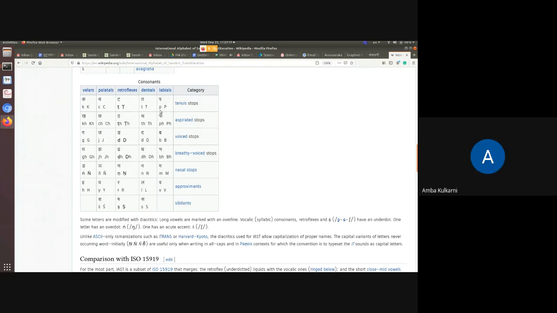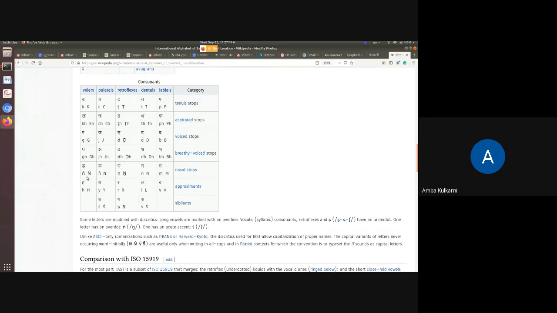And pa is P. So ta, tha, da, dha have a dot below: ta, da. And here there is ta, tha, da, dha with no dot. So cha, chha, ja, jha, ta, tha, da, dha, ta, tha, da, dha, pa, pha, ba, bha. Ma and na are simple, but nga, nya and na, ka, kha, ga, gha, nga.